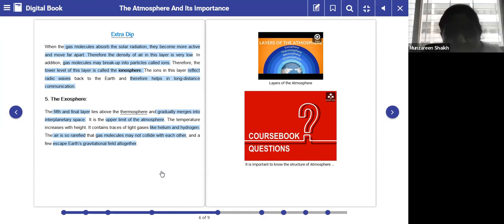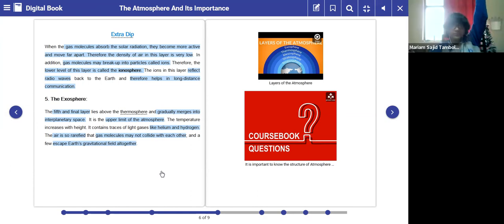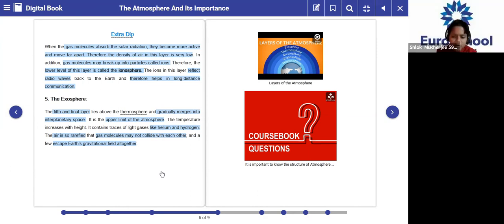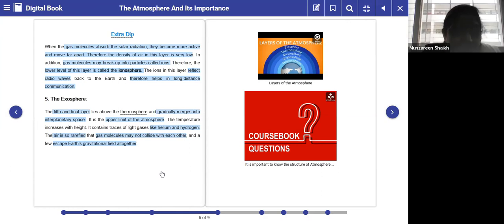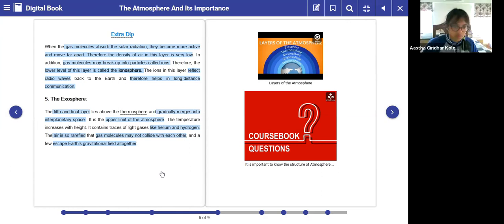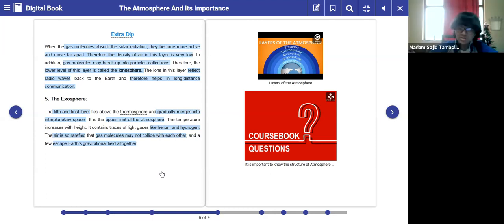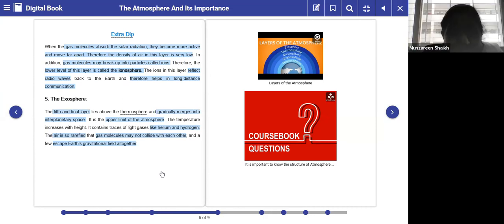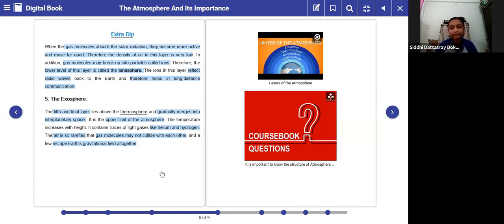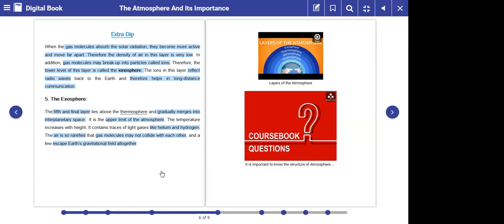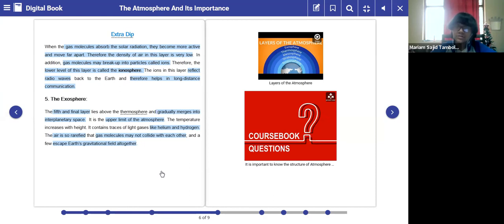Who will tell me what we mean by ionosphere? The gas molecules which break up into particles are called ions, and this lower level of this layer is called the ionosphere. Very good, Shlok. Very nice. And the last layer, which is also called the upper limit of the atmosphere, is what? Exosphere. Okay, exosphere contains which types of gases? Helium and hydrogen. Okay, clear everyone? Yes, ma'am. Let's go on to the next page.